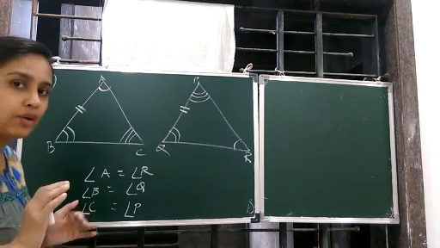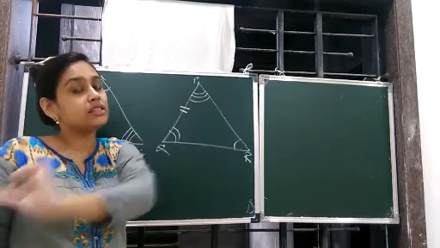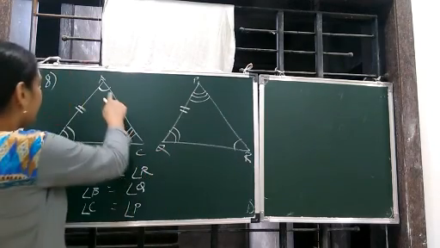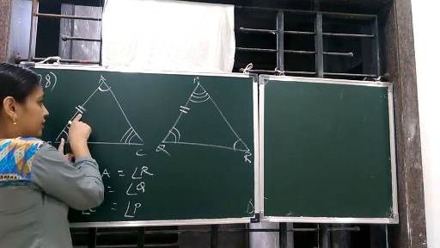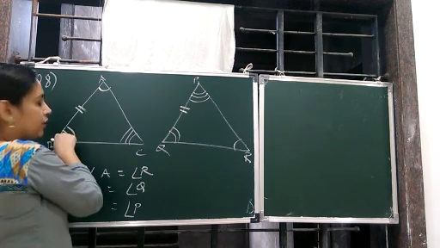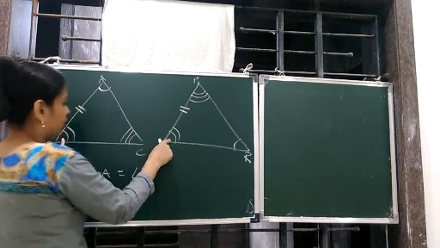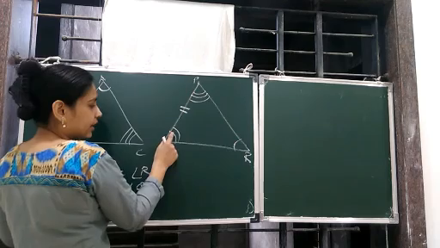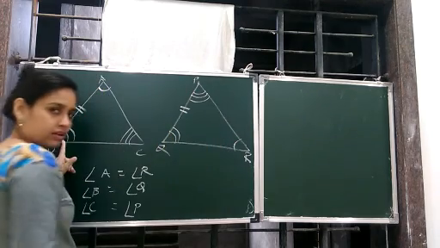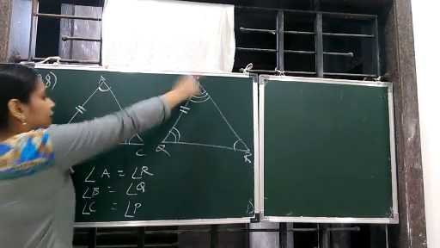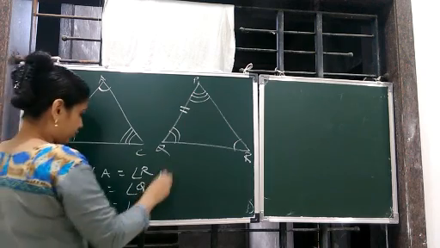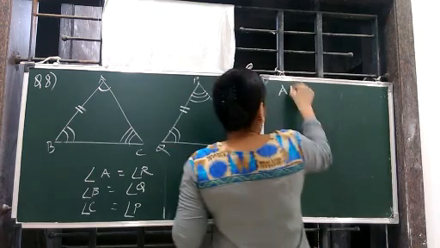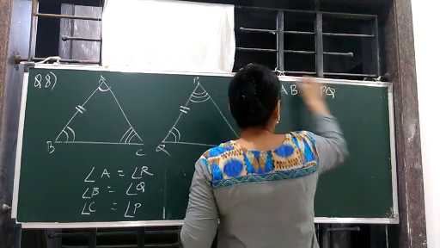Why? For ASA property, two angles and the side in between them has to be equal. So here two angles are these and the side between them is here. But this is the corresponding angle which is equal to Q, but A is equal to P. So according to this, here the side angle side has to be this, this and this. Clear? So AB is equal to PQ. Let me write it here. AB is equal to PQ.